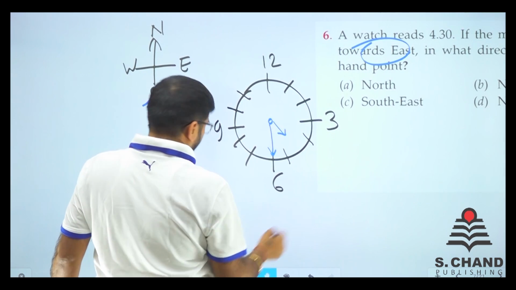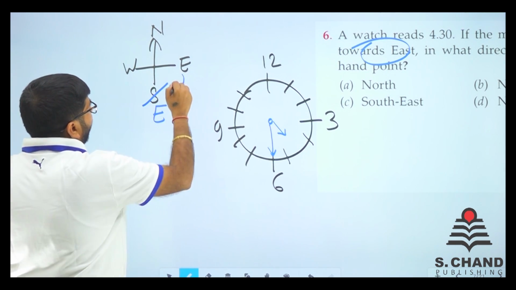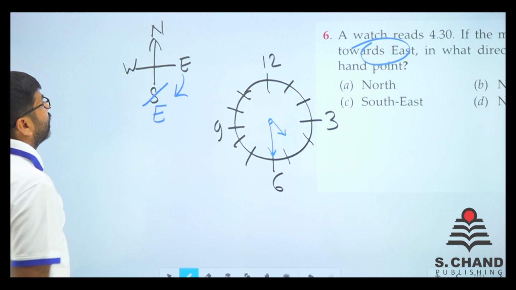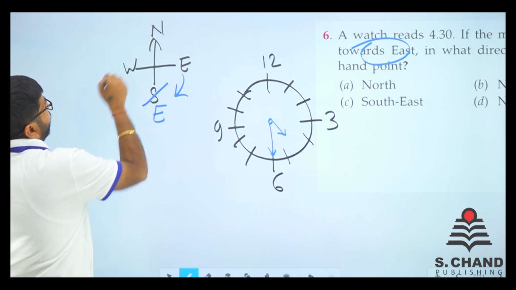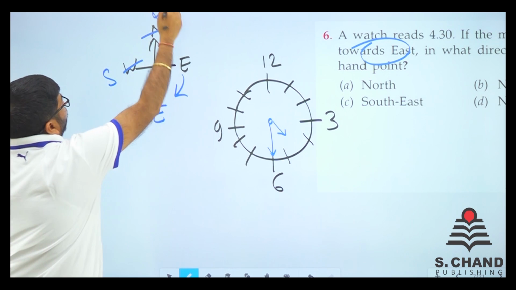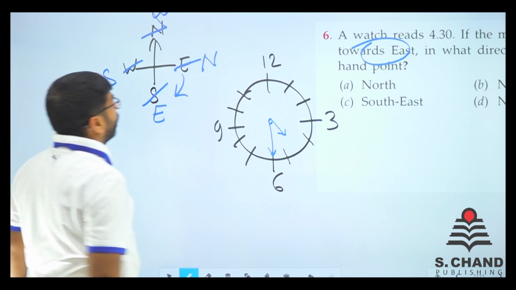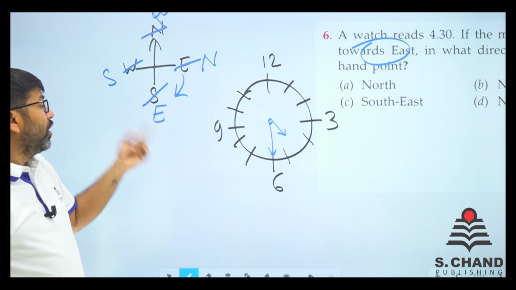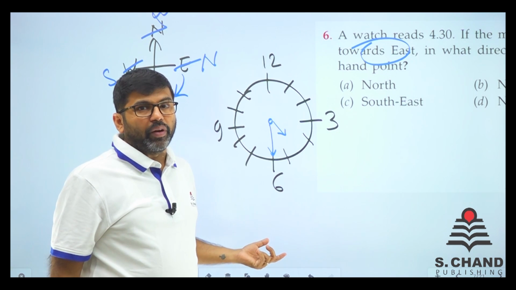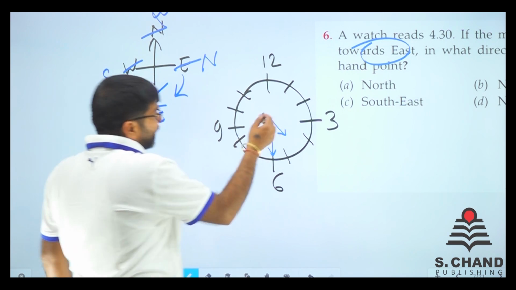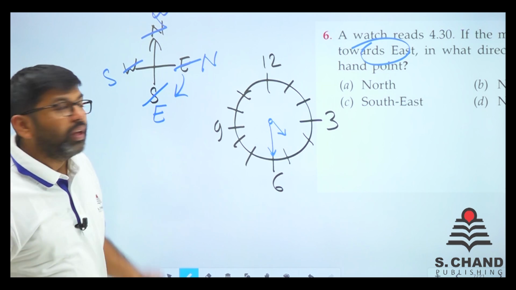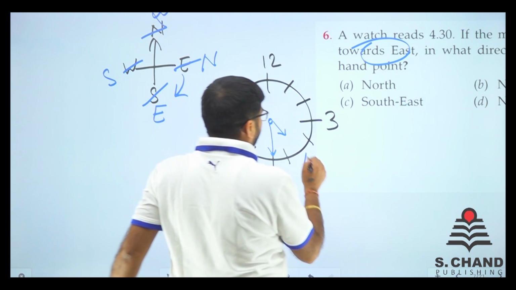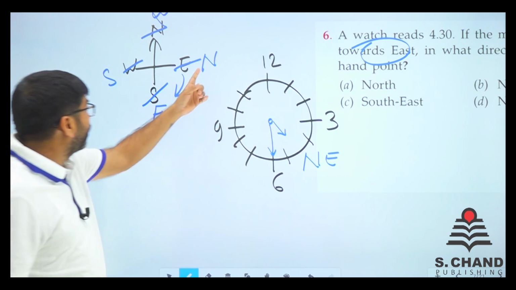So if it is saying that it is east, what does that mean? That means that we need to shift every direction by 90 degree towards the clockwise direction. So if east comes here, south goes there, west goes there, north comes here. We moved each and every direction 90 degree clockwise. Why? Because our question is asking for it, right? So as per the question, our hand will be between north and east. That will be northeast, right? Because we have shifted all the directions.